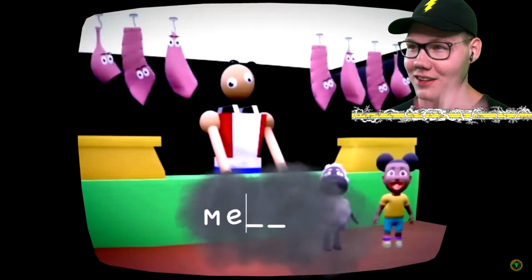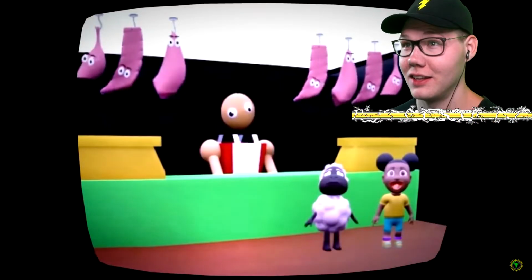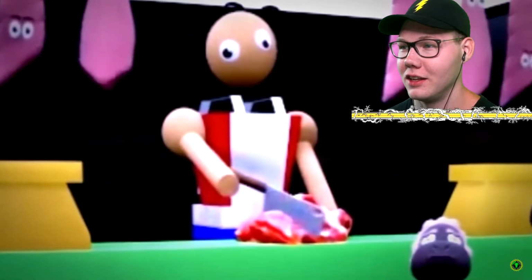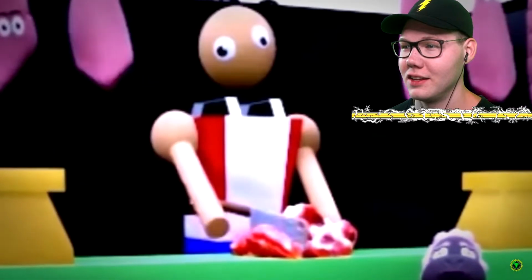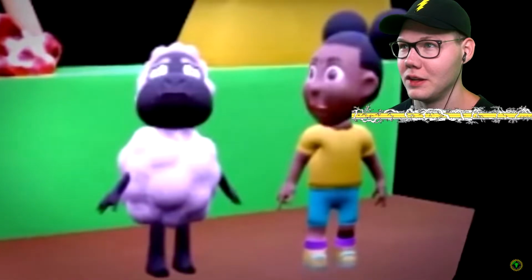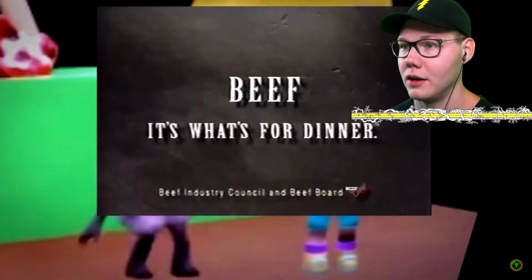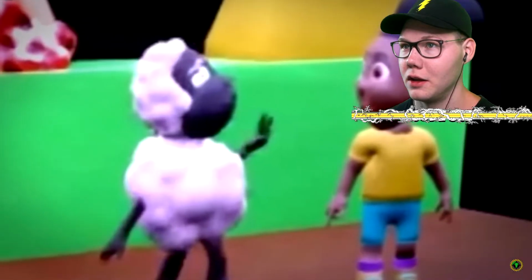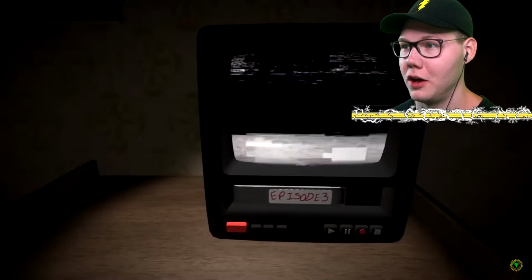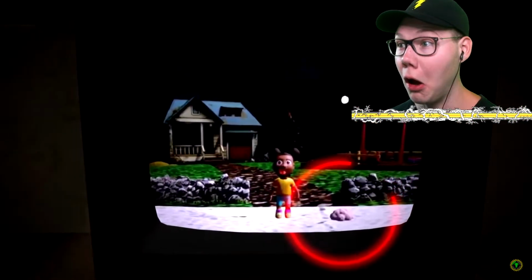Once you fill in the blank and ask the butcher for meat, he brings out a large pile of realistic-looking stuff, and we just stand there awkwardly watching as he cuts, and Amanda slowly turns to Wooly. It's what's for dinner. Apparently not tonight, friends. More like lamb chops. We start the third tape and our sheep friend is gone with nothing but a small pile of wool left in his place.